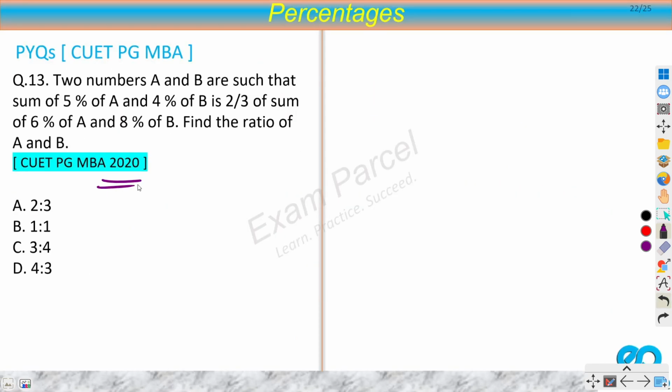Okay, now we have the 2020 paper. 2 numbers A and B are such that sum of 5% of A and 4% of B is 2 by 3 of sum of 6% of A and 8% of B. Find the ratio of A and B. Now this is a very mechanical question. Whatever they are saying, you simply have to do that.